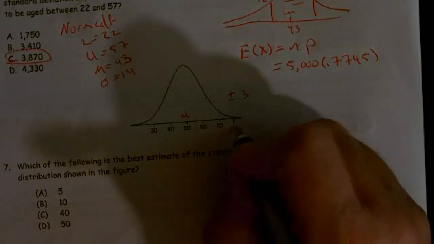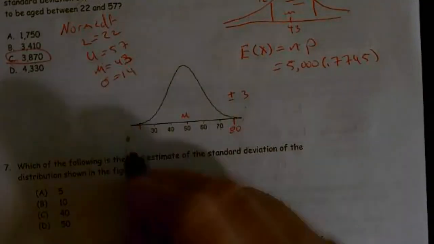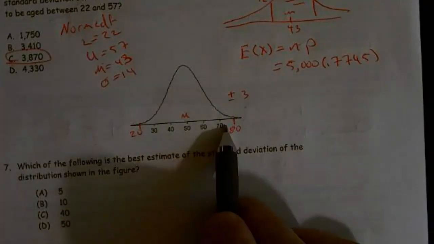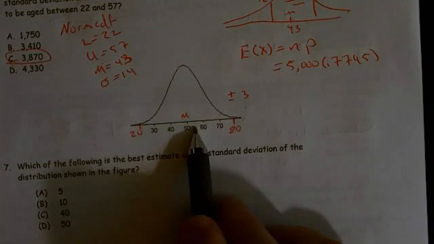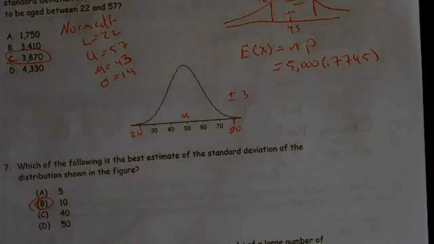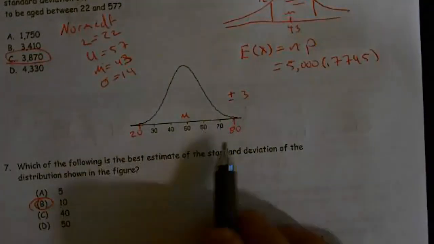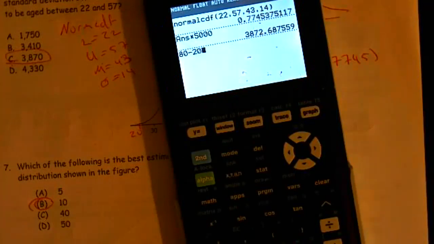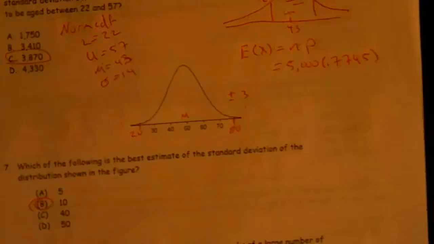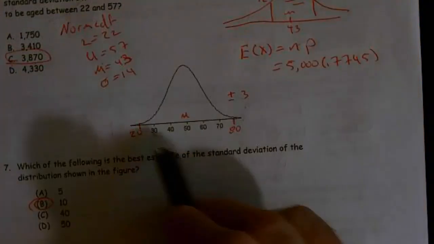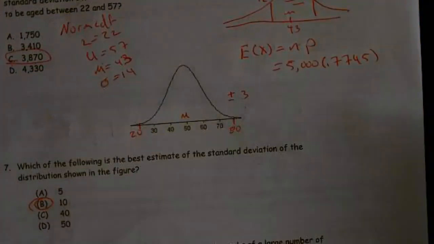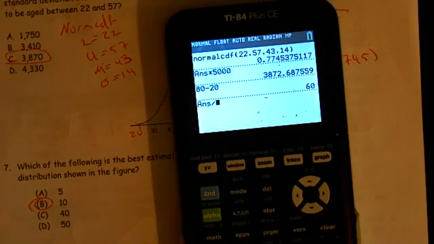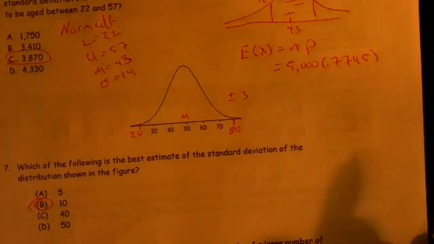So this is probably 80. And this is probably 20 down here. So how much difference is there between each one? And it's like, oh, each one is changing by 10. My standard deviation must be 10. If you wanted to be complicated, you could go 80 minus 20 and get 60 and go, well, plus or minus 3. So that means 1, 2, 3, 4, 5, 6. And if I took that 60 that we just found, the difference, divided by 6, we get 10 as well.